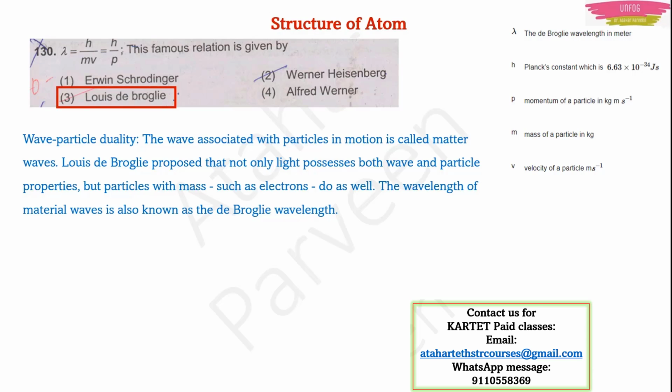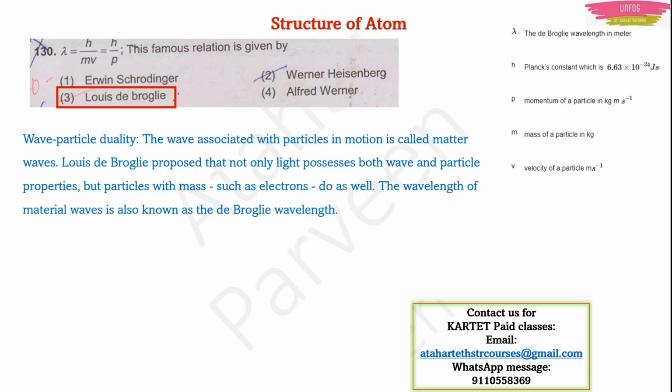Even we are also moving like a wave, but no one can see us because the wavelength is so small. The wavelength is inversely proportional to mass, right? Whenever the mass increases, the wavelength will decrease. We are huge particles, right? That's why no one can notice. The wavelength of these matter waves is also known as de Broglie wavelength. This was all about de Broglie, right?